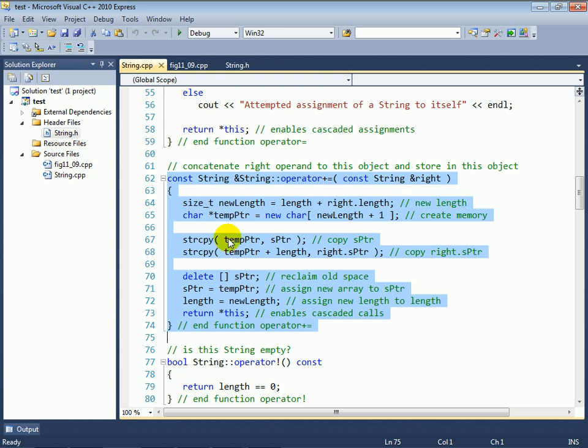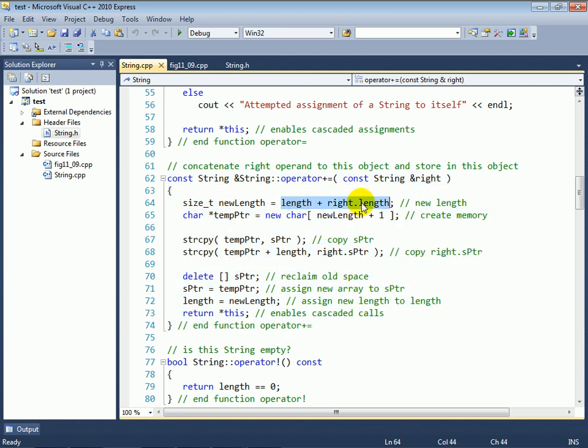So what we're doing for the concatenation operator is adding our lengths together. The new length is going to be the addition of the two lengths of the two separate strings. For the underlying character array, we have to allocate that length plus 1 because we need a terminating null character for the underlying C-style string. We assign that to tempPtr. We use the C-style string copy function to copy the original object's string into the new underlying character array, and then we copy from that tempPtr plus length position.